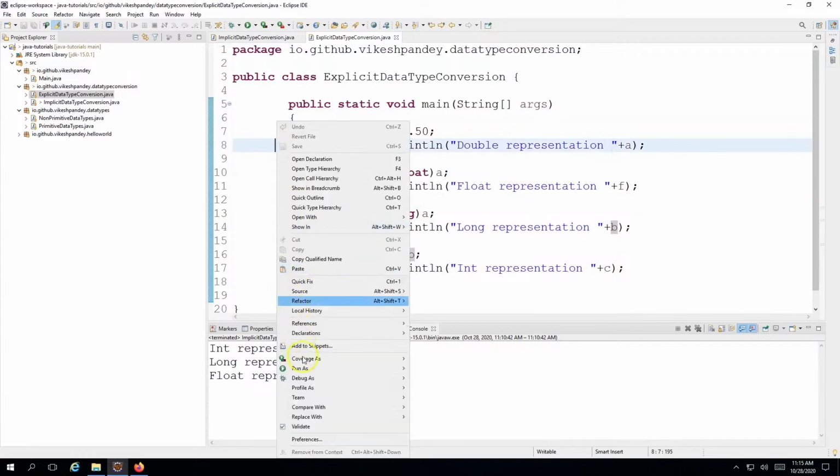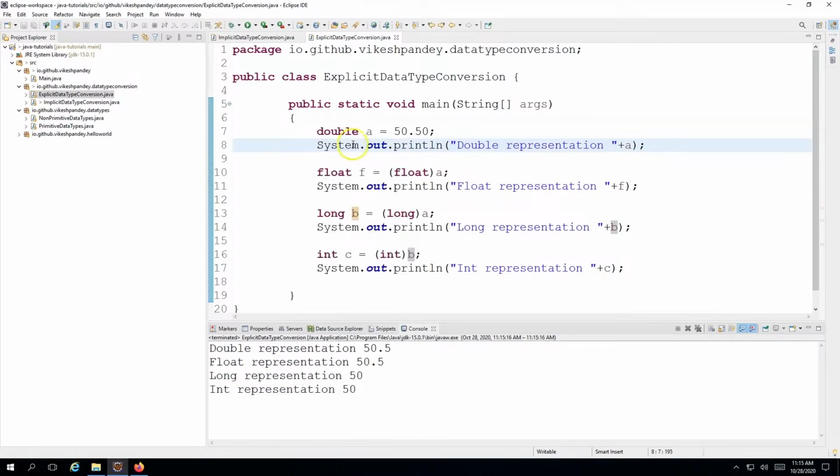So I will right click and go to Run As and choose the Java Application option. And this is the output I get. First of all, for the double representation, the value gets printed, the 0 is ignored. Then in the float, it works fine as well without any precision loss, because float can also print values up to 1 to 2 decimal points without any problems, even beyond that actually.